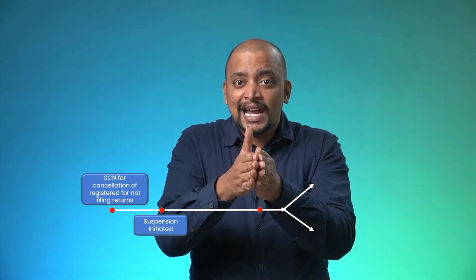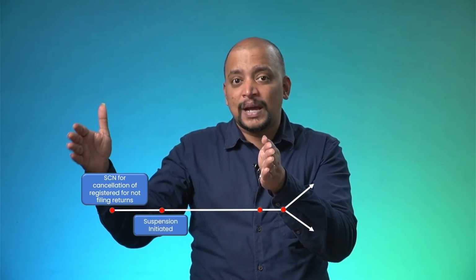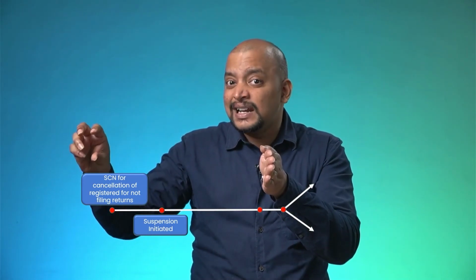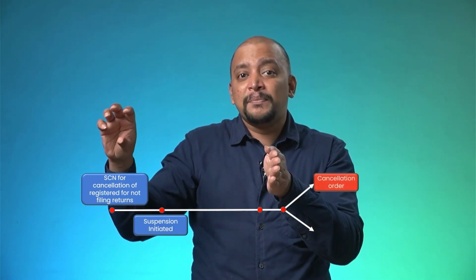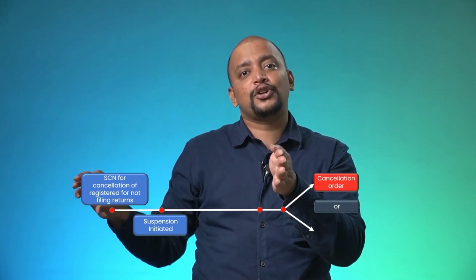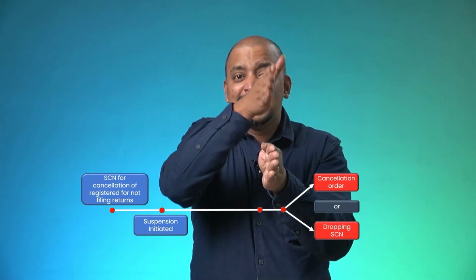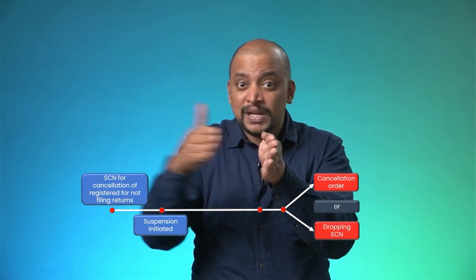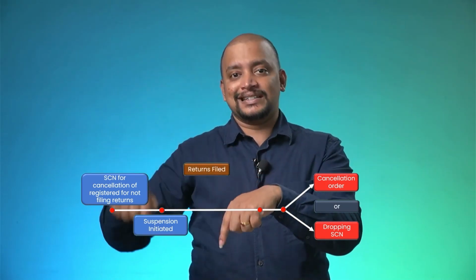Now, this continues till the time they do the cancellation proceeding. So in the cancellation, what will happen? The outcome of the cancellation proceeding is what? Either they may give a cancellation order or they may drop the show cause notice, correct? That is the cancellation proceeding. So from the time when there is suspension till the cancellation proceeding, there is a time period. In that time period, if you file the returns,